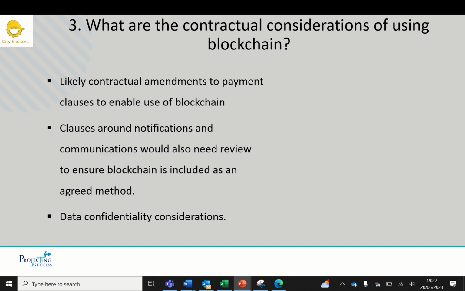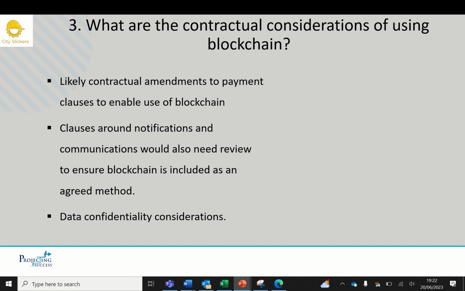The final question was around the contractual amendments needed. The most obvious is around payment clauses, so making sure that aligns to the requirements or the process flow we set out for blockchain. Probably less obvious is around notifications and communications. So if we're going to use blockchain to communicate, we need to make sure that's in the contract as an agreed method. And then finally, data confidentiality considerations.